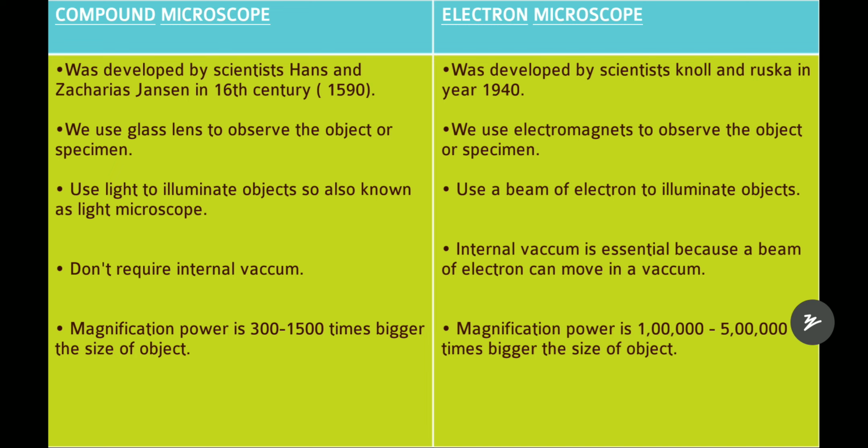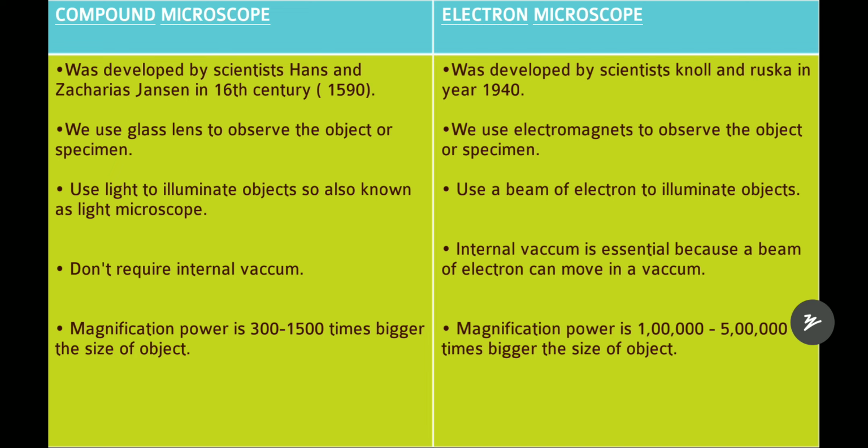And also in the compound microscope the magnification power is 300 to 1500 times the size of the object, but in the electron microscope the magnification power is 1 lakh to 5 lakh times the size of the object. In the microscope the small structures are magnified, meaning the image comes larger, so that we can observe inside and outside parts clearly, right? That is why they tell you the magnification. So the magnification power of the compound microscope is 300 to 1500 times the size of the object, but in the electron microscope it is 1 lakh to 5 lakh times.